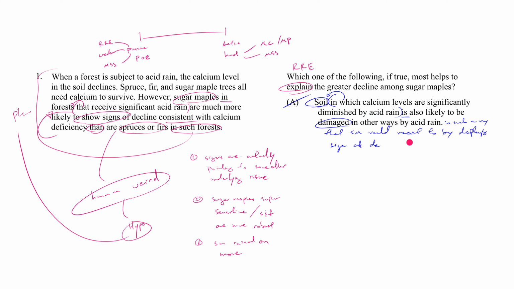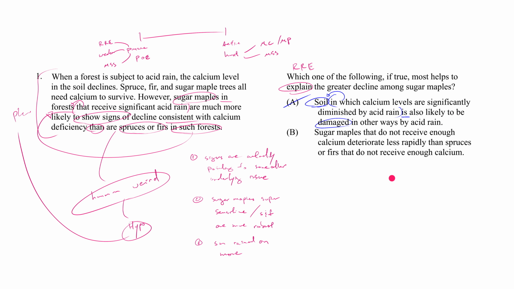Okay, so that might have been a bit of an overkill. We didn't need to bully A that hard, but let's take a look at B, which says sugar maples that do not receive enough calcium deteriorate less rapidly than spruces and firs that do not receive enough calcium. So this is a great exercise in grammar analysis, right? What's the noun here? Sugar maple modified that do not receive enough calcium. That's the kind of sugar maple we're talking about.